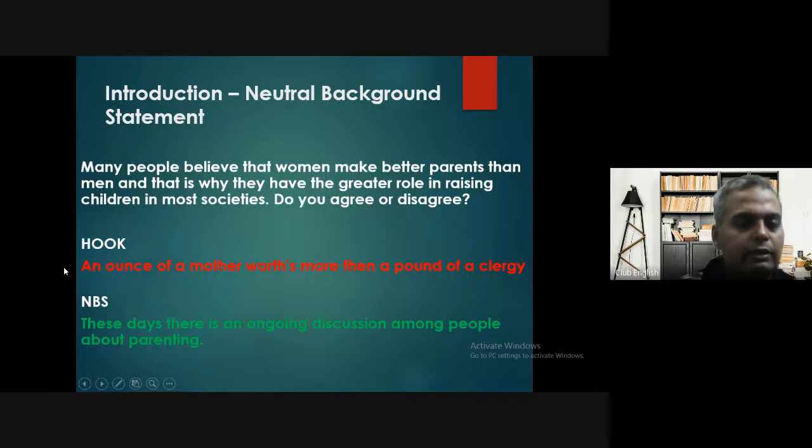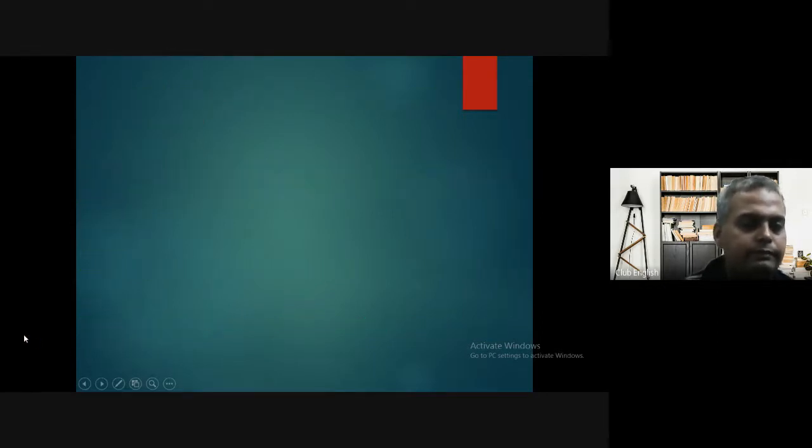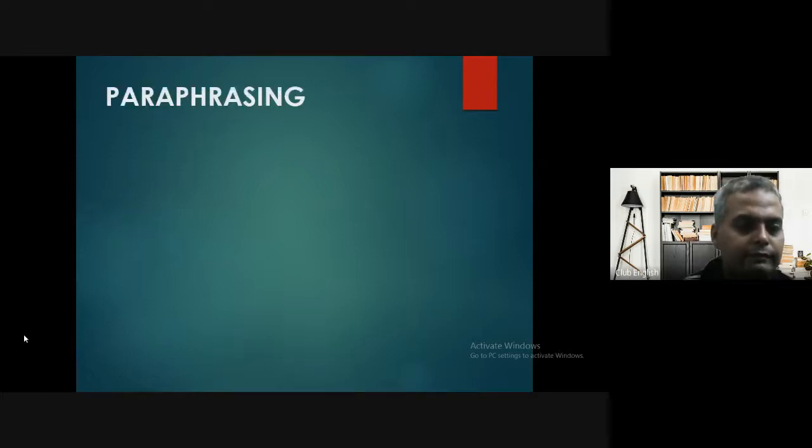But you cannot do it in the first go because, as we told you, it should be neutral in opinion. But here it is not neutral in opinion, it is more inclined towards mother. But here it is neutral in opinion. That's why. And yet it talks about the background of the question, that is parenting. Right? Let's move on to the next part. You can ask the questions if you have.